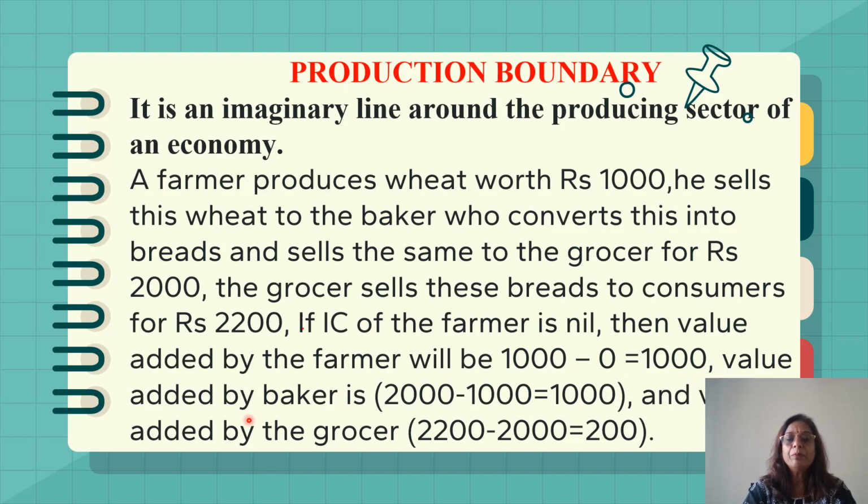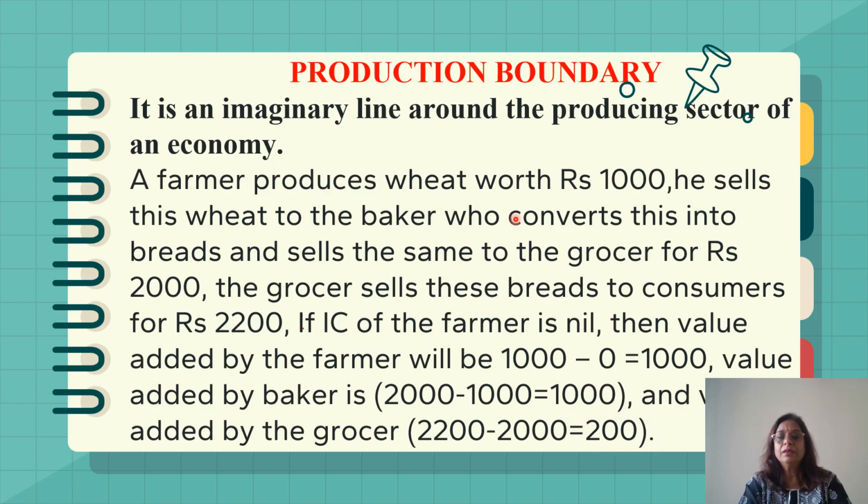But the value added by the baker is 2000 minus 1000, because out of 2000 he has purchased wheat worth 1000 from the farmer. So 2000 minus 1000 is the value added by the baker. And the value added by the grocer will be 2200 minus 2000, that is, 200, because he purchased it from the baker worth rupees 2000, and he sold it worth rupees 2200. So his value added will be 200.